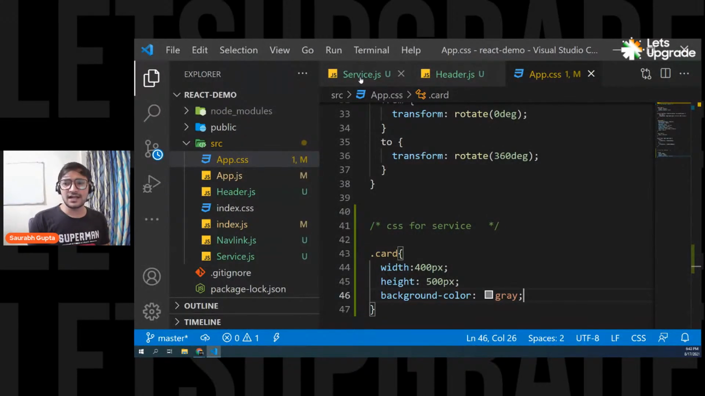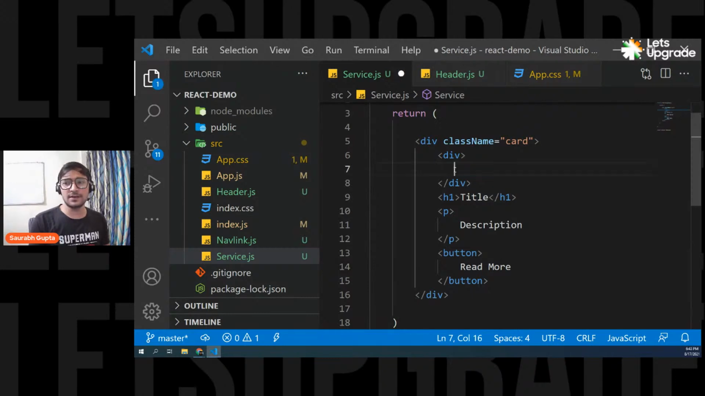Now in the place of the image, let's put some dummy image. And before that, I want to give it a className as well. So className card-img.